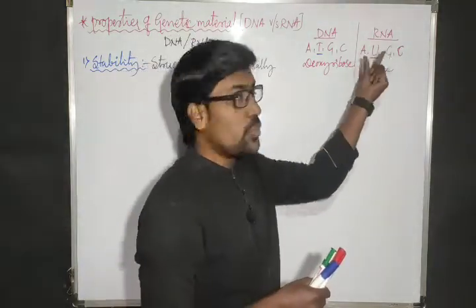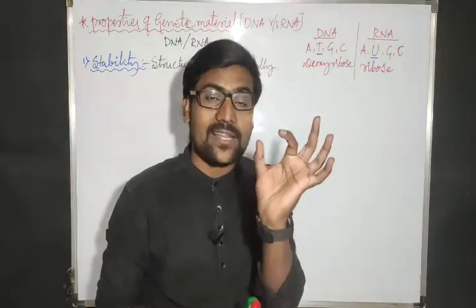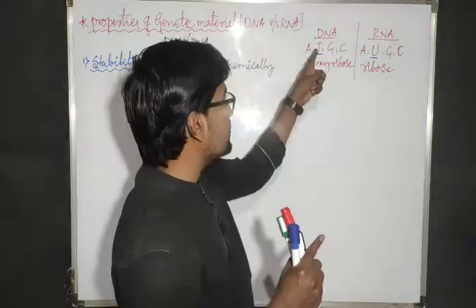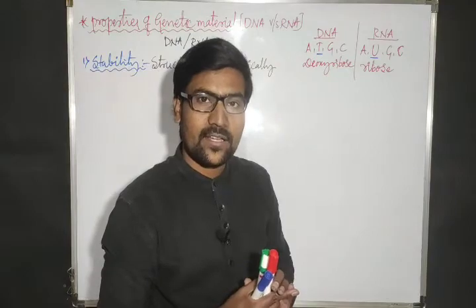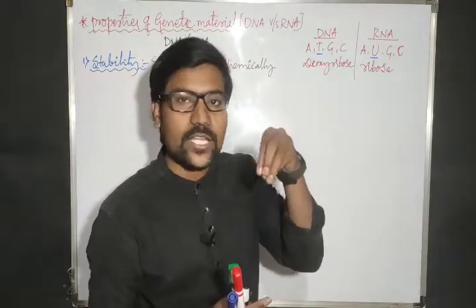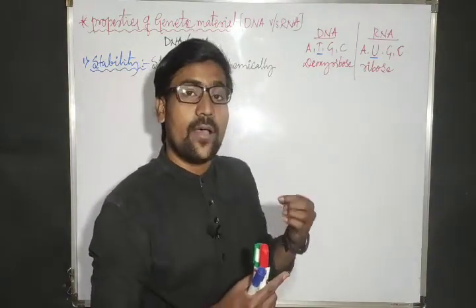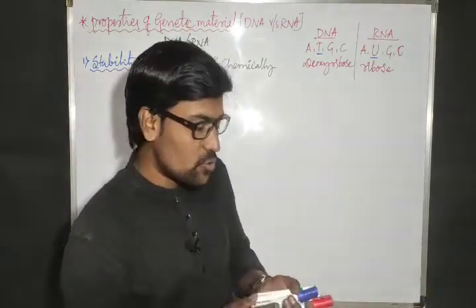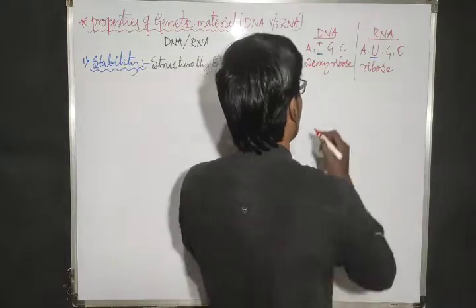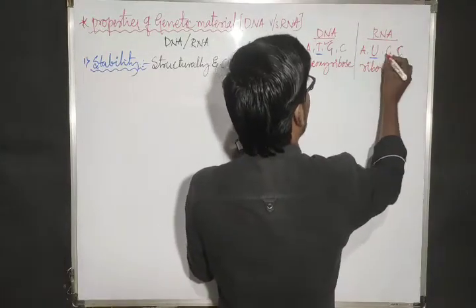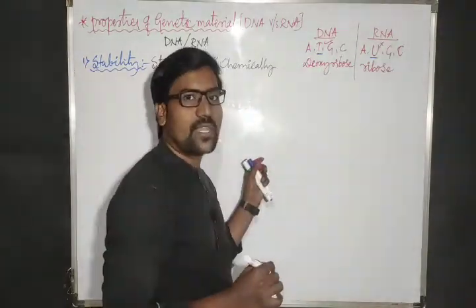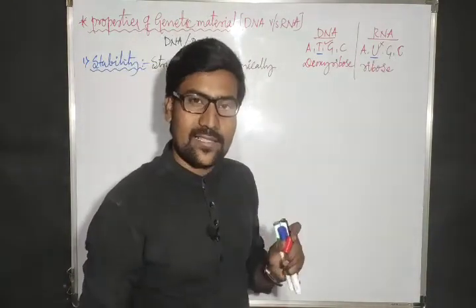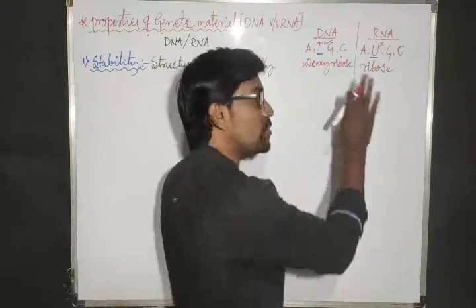That means when the uracil ring has a methyl group, it becomes thymine. Because of the presence of the methyl group, thymine is more stable than uracil structurally, and the remaining nitrogen bases are the same.